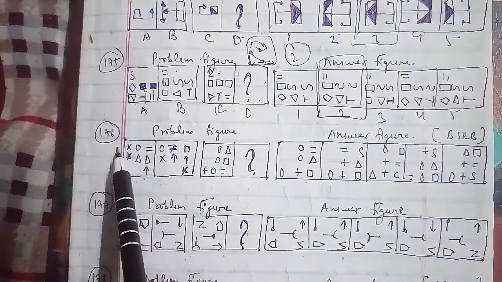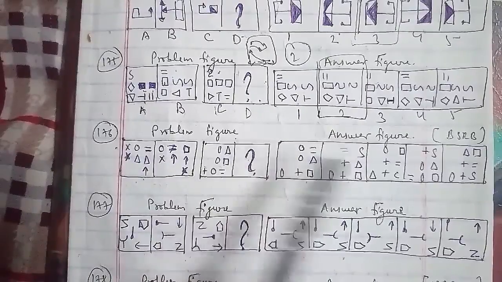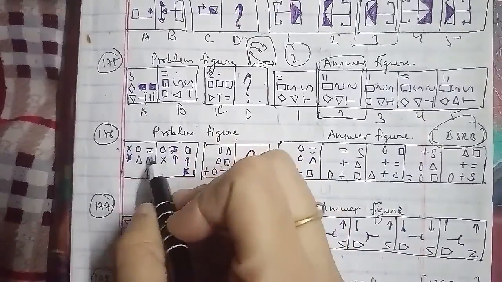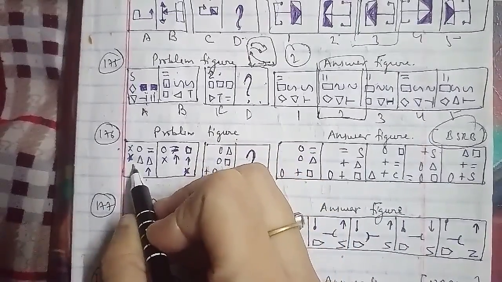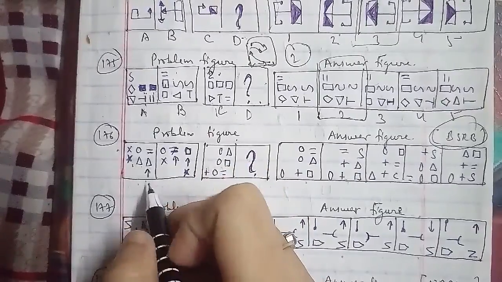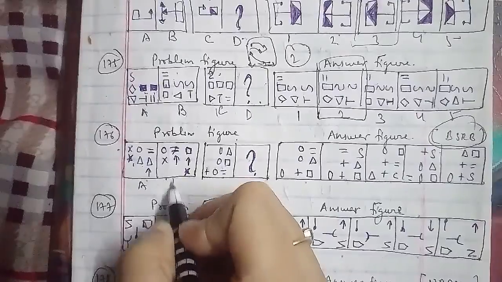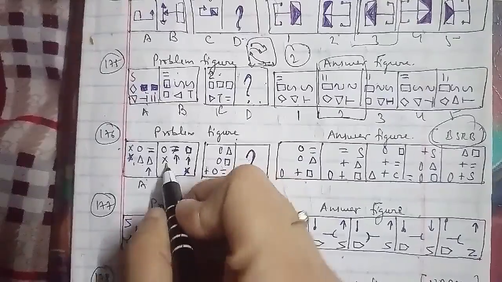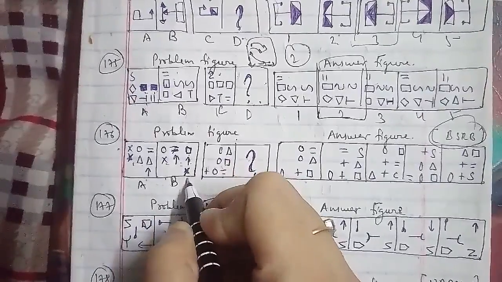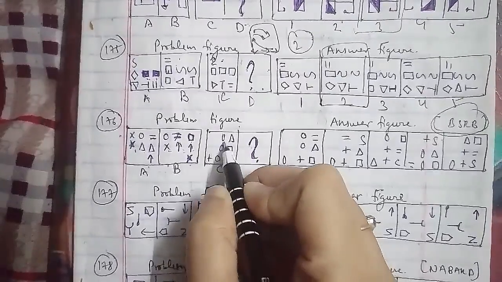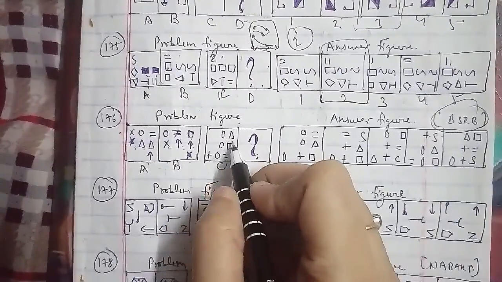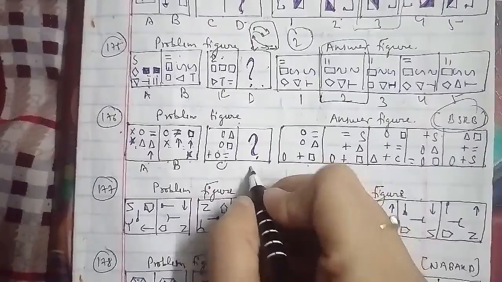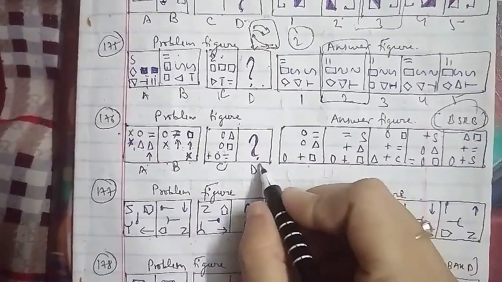Let's go ahead with the 176th question of the session, the problem figures as well as the answer figures, which has been asked in the BSRB examination paper, where multiply, circle, equal, star, that is your multiply sign with a star, triangles, triangle and arrow, which is named as A. In the figure B, circle, equal, circle, that is your square here, that is your multiply, arrows, and that is a star here. For the C figure, we have here an oval, that is an equal sign, and that is a triangle, square, circle and equal, circle and plus.